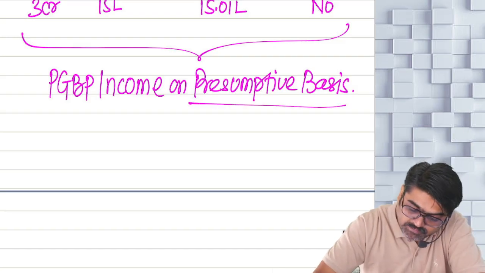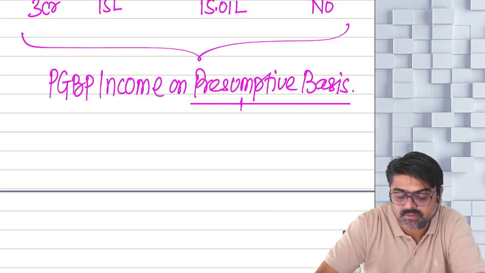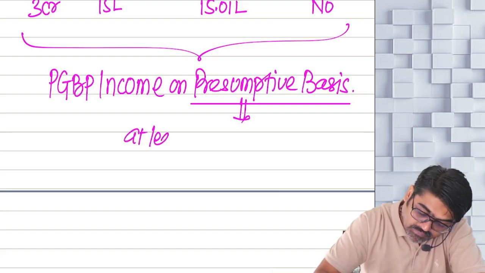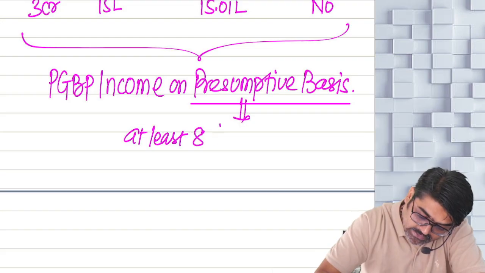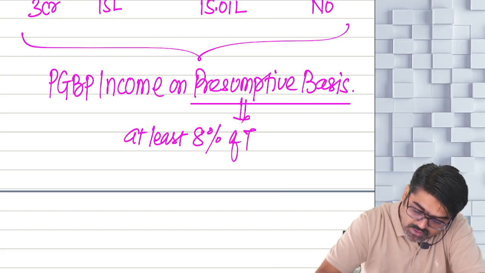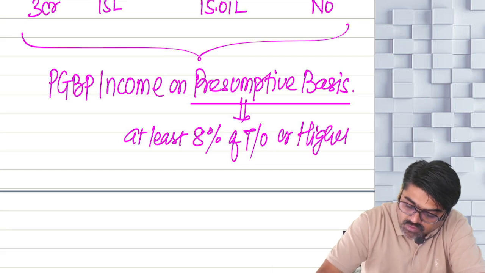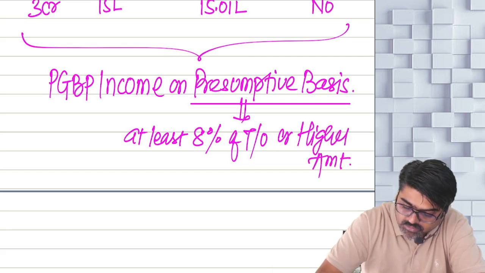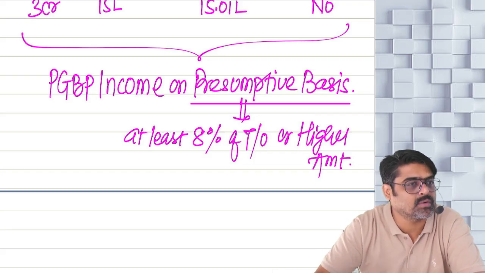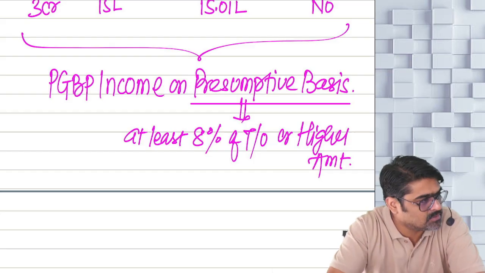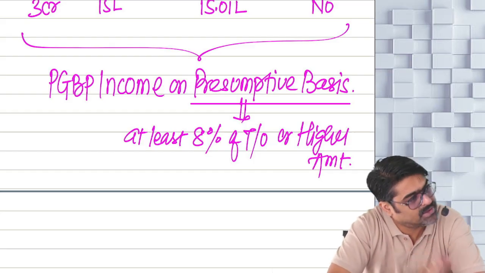Now what is the presumption? What is the assumption? That at least 8% of your turnover or higher amount, show this amount as your PGBP income. It will be presumed that this is your PGBP income.